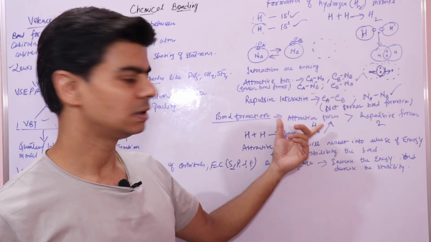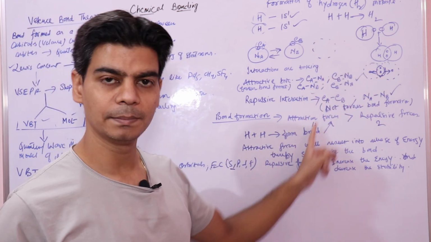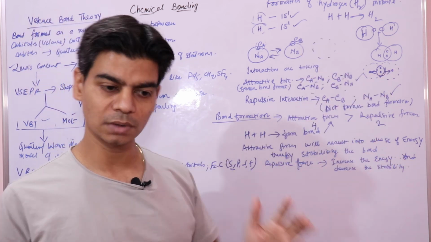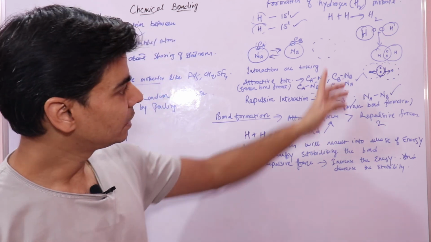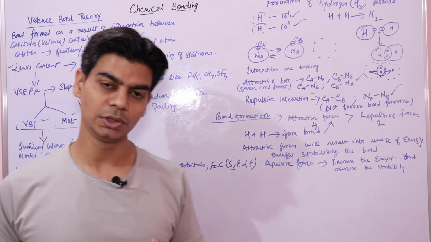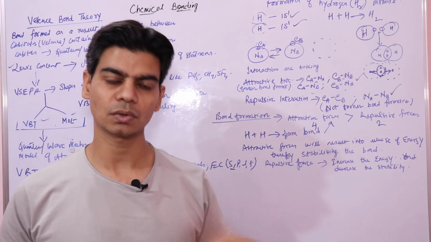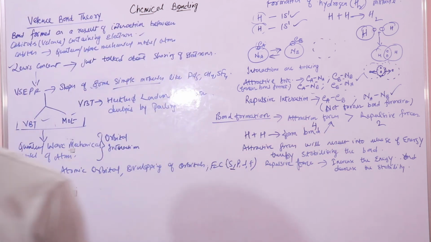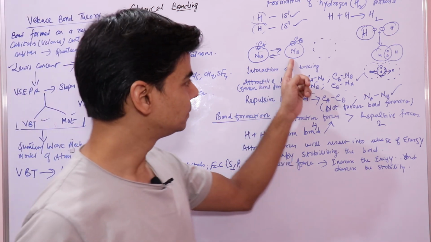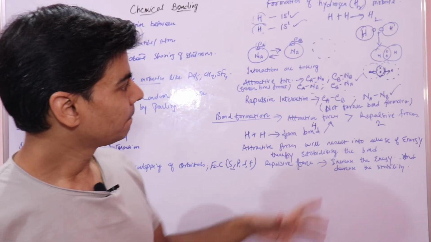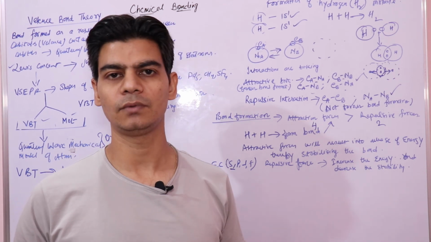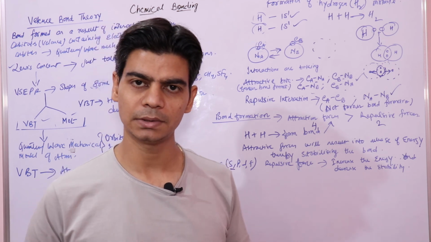The energy released till that point is known as your bond enthalpy or bond energy, and it is this energy that you need to give in case you want to dissociate a hydrogen molecule into hydrogen atoms. So the more stable the molecule, the more energy you have to give in order to break it.